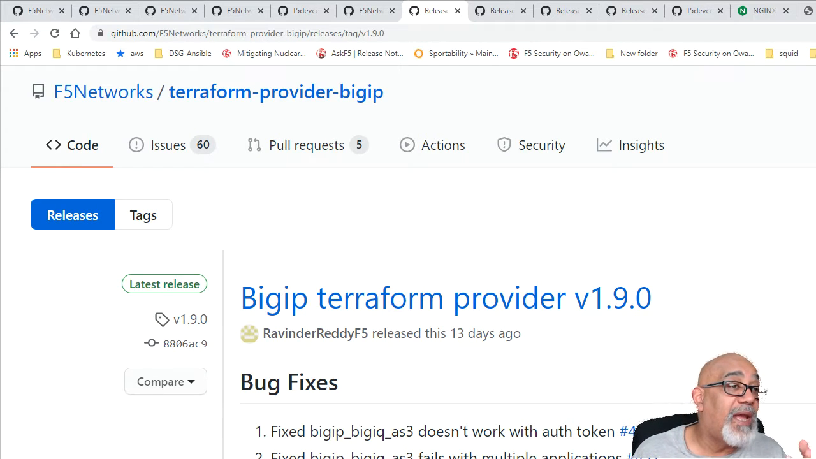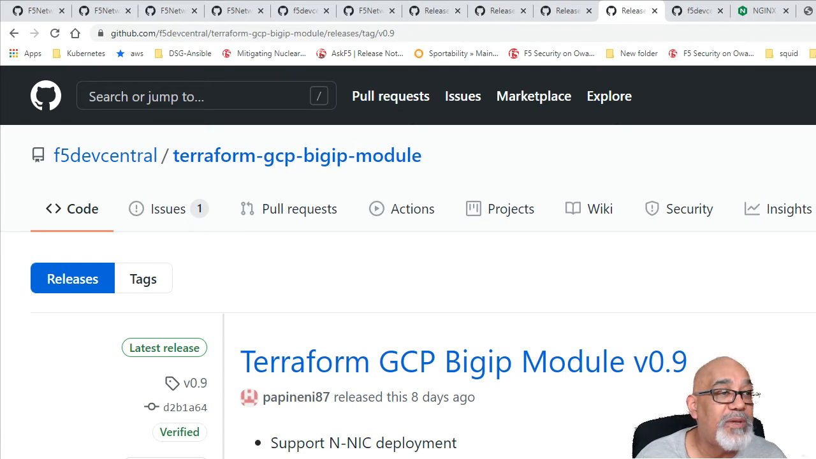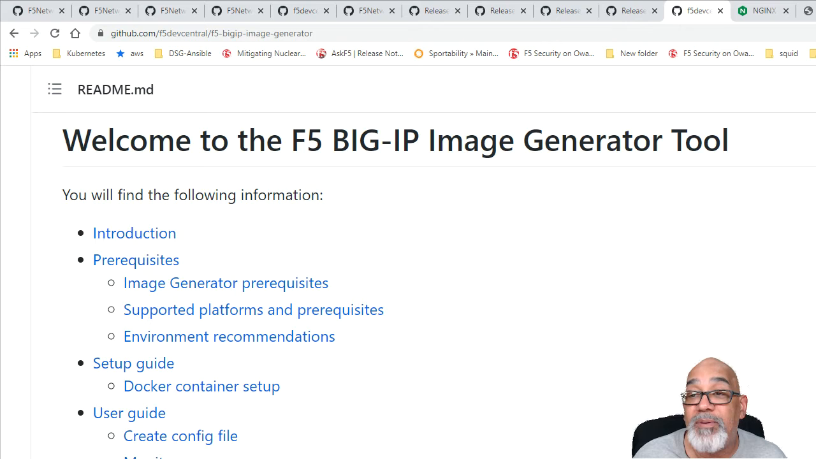Additionally, the Terraform BIG-IP provider version 1.9.0 was released. And this is a particular request from a customer of mine, so it's out here in the news for you. There are also new Terraform modules for AWS, new Terraform modules for Azure, and for GCP. Additionally, the BIG-IP Image Generator version 1.12 was released. It includes enhancements for CPU reservation, IPv6, OVA, and a couple of other things.